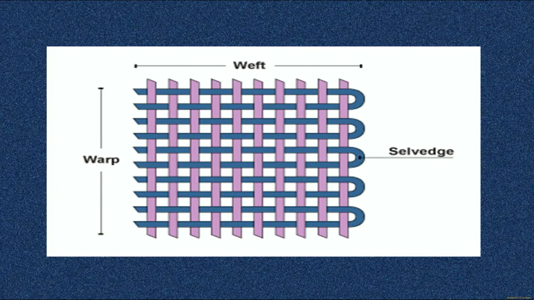Now we can see in this picture in detail the sequence, or pattern, being formed by the weaving process. You can see the weft yarn here, the warp yarn, and also the selvage. You can see the loops that run parallel to the warp yarn and throughout the length of the fabric. If you find such a loop-like sequence towards one edge of your fabric, you can find the selvage. And once you have found the selvage, it is very easy to identify which is the warp yarn and which is the weft yarn.